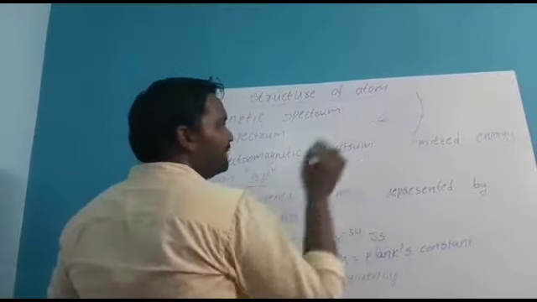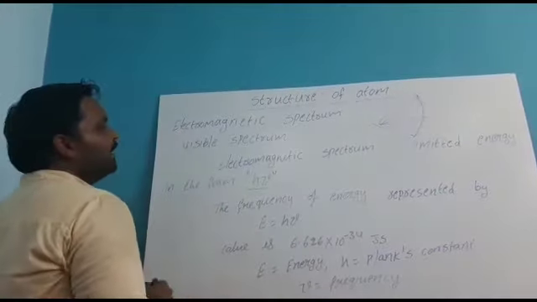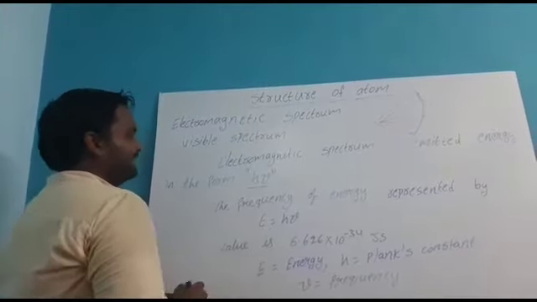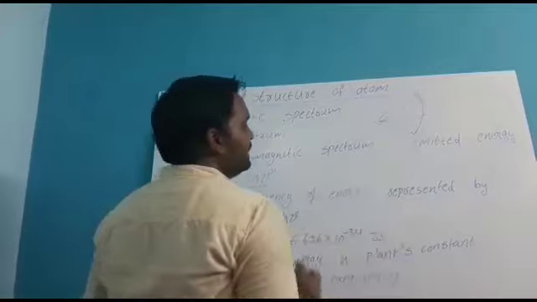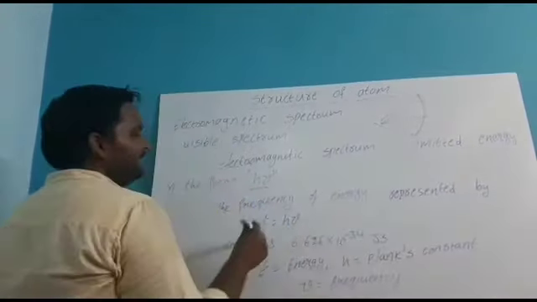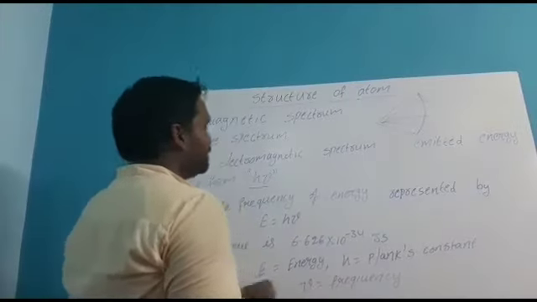The electromagnetic spectrum emits energy, and that energy is in the form of h nu. This is explained by Planck. The energy is represented by E is equal to h nu.